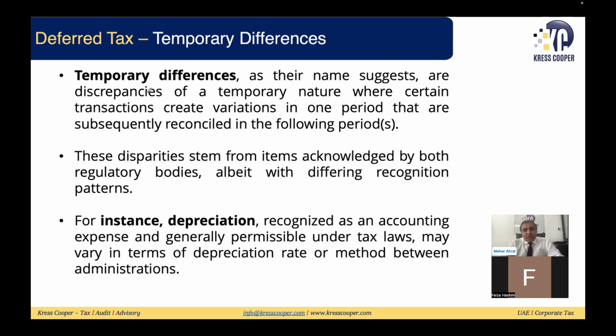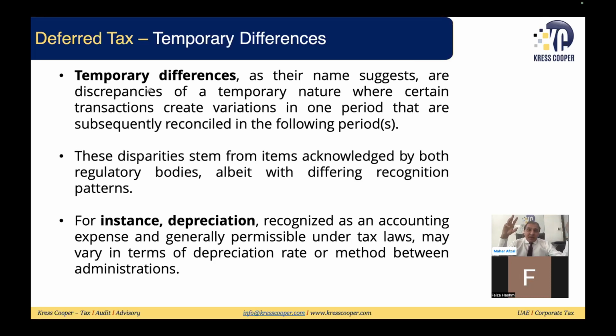In some jurisdictions, for the pattern of allocation of the assets, assuming the tax authorities are asking this asset needs to be depreciated over the period of 5 years, and accounting principles say that you can depreciate the asset over the period of 10 years. Over the period of 10 years, tax depreciation and accounting depreciation will be the same. But initially in the 5 years, taxable depreciation will be higher, accounting depreciation will be lower, meaning accounting profit will be higher, taxable profit will be lower.